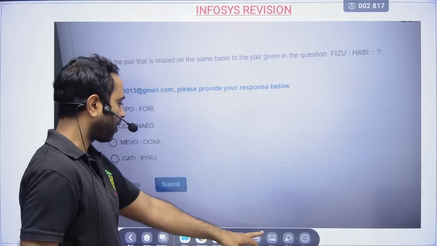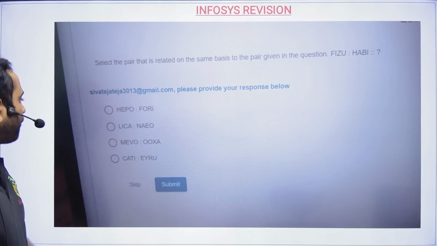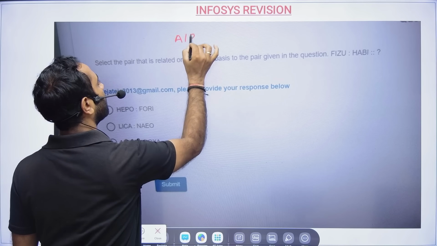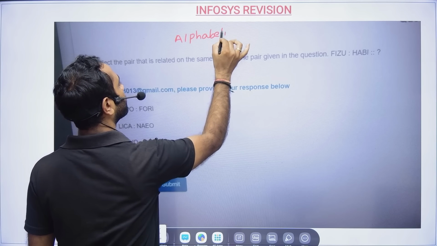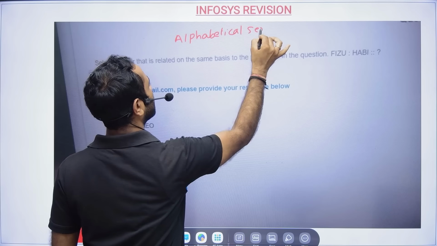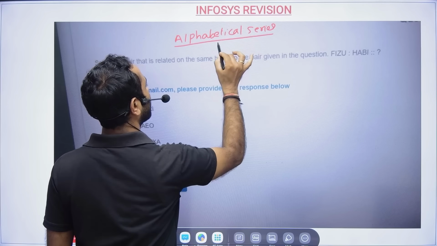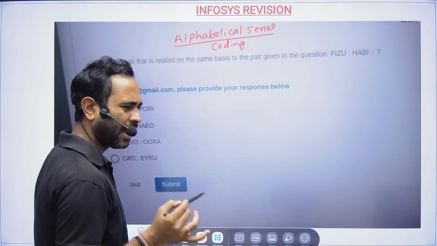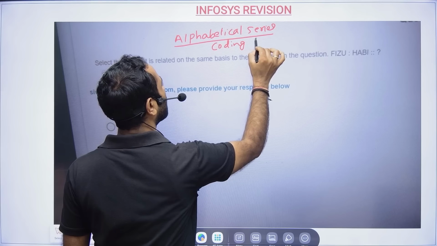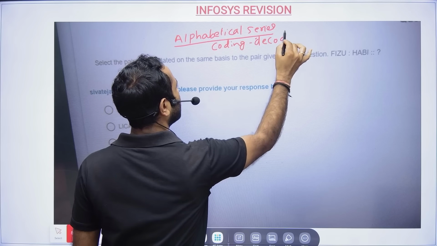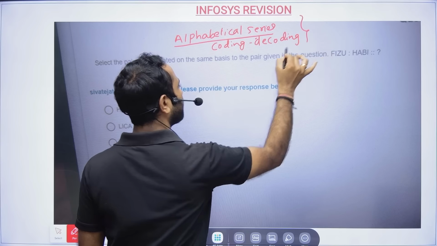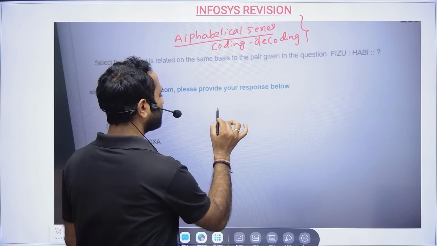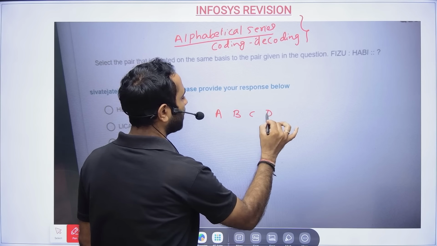Now friends, from the reasoning topic, alphabetical series and coding decoding are very, very important. Alphabetical series, alphanumeric series, coding decoding is very, very important. In this kind of topic, in alphanumeric series and alphabetical series, you have to keep the position of the alphabets in your mind.